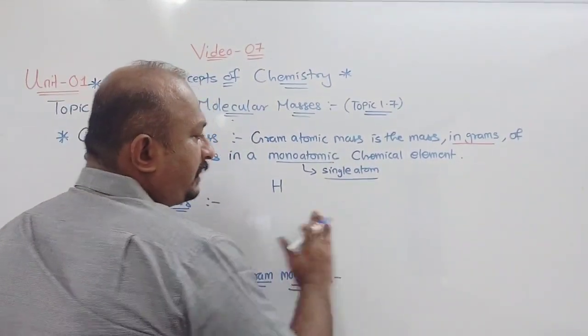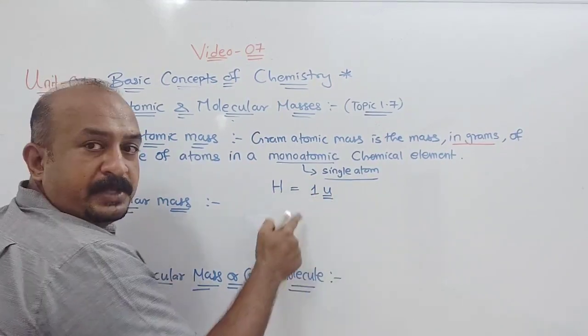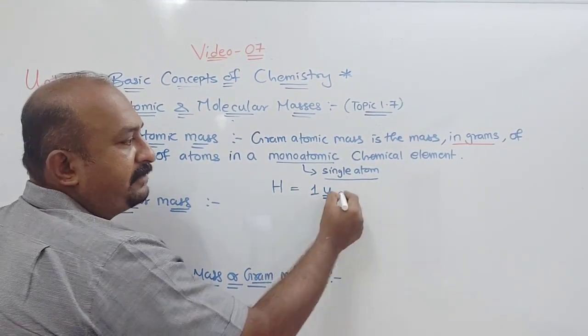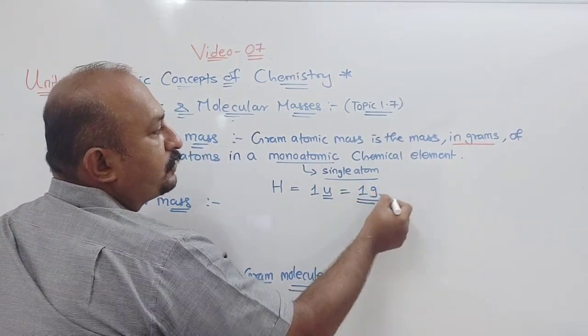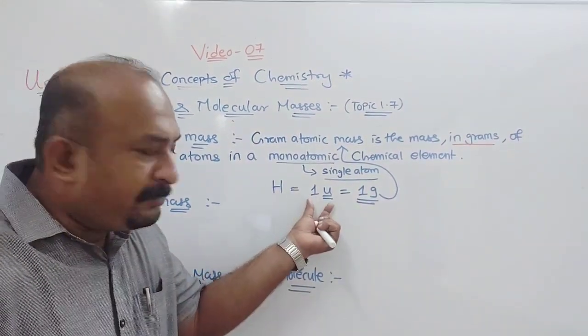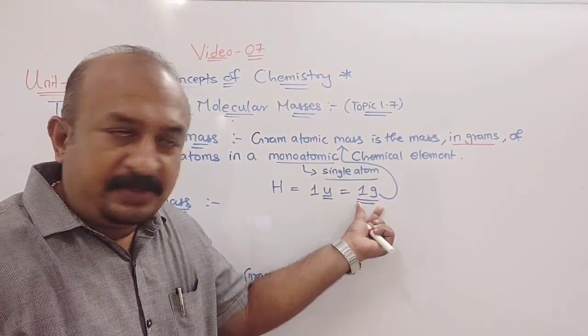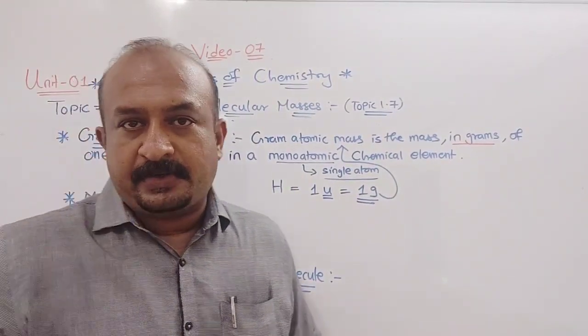When we talk about hydrogen, we know the atomic mass is 1 U. Now if I write this unified mass as 1 gram, that is the gram atomic mass. It means the unified mass written in grams is called gram atomic mass. It's very simple to understand.